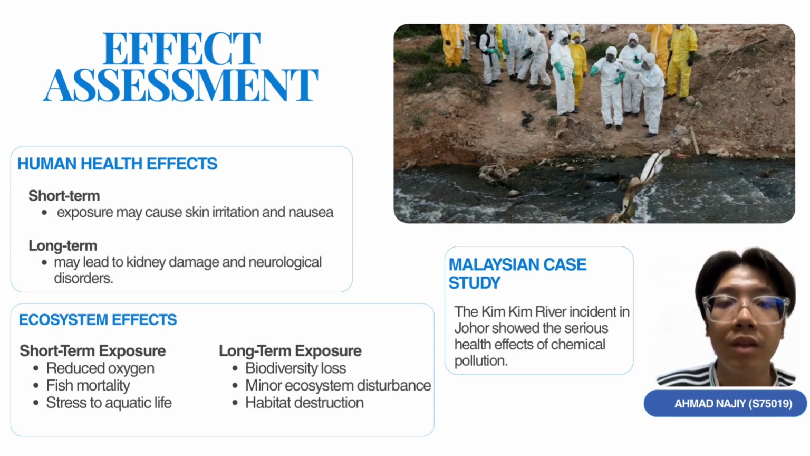In 2019, Kim Kim River was polluted by illegal chemical discharge, and this caused respiratory problems among the students and residents in the area.